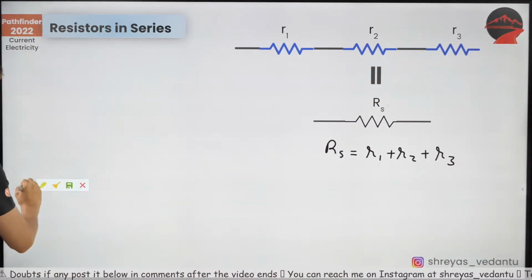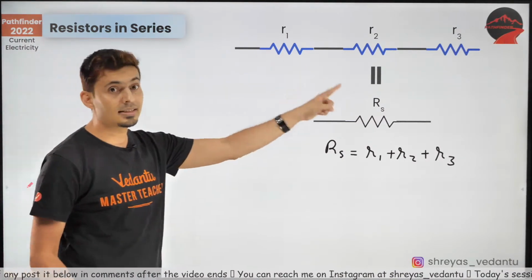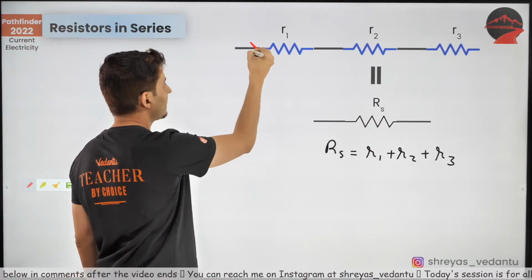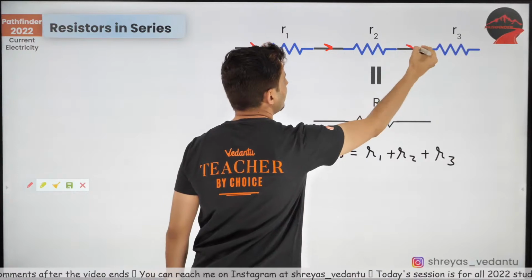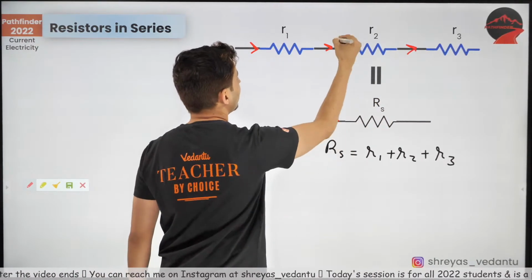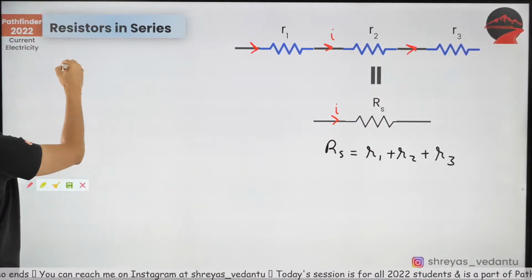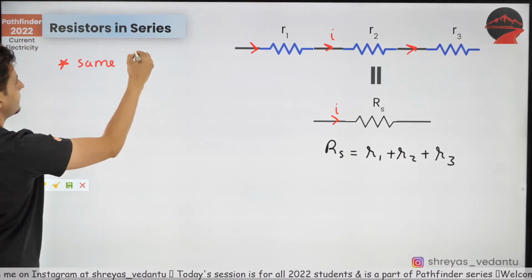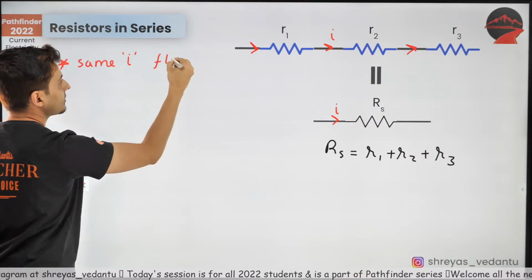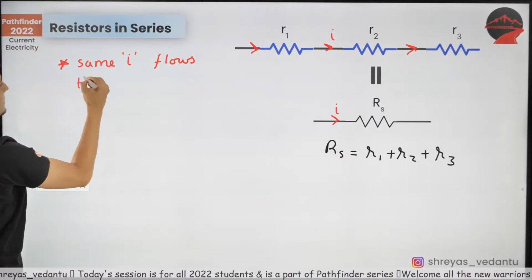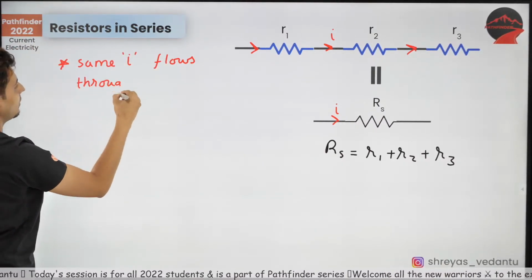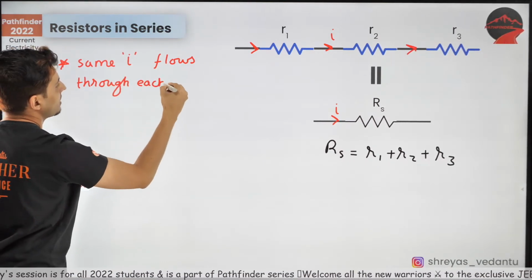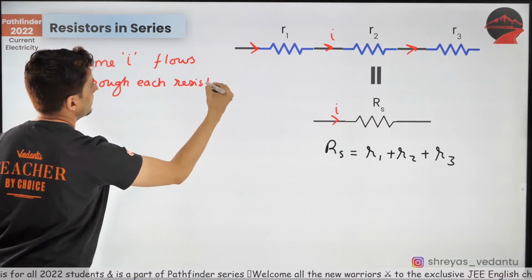Some of the most important pointers for resistors in series is that whatever current flows through any one resistor, the same current will flow through all the resistors. So the first important point: the same current flows through each resistor. This is your first pointer.